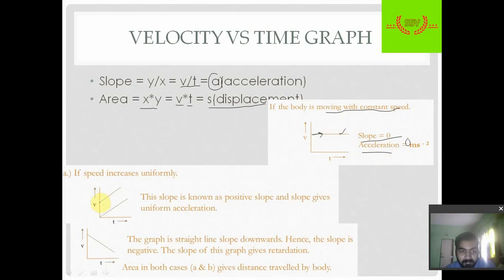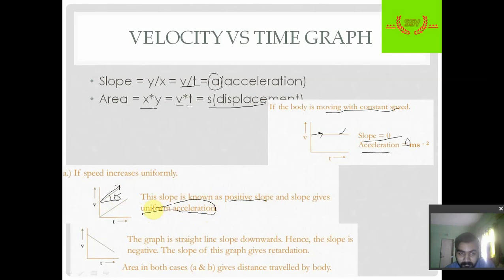Second curve is speed increases uniformly. When a line that is inclined at some positive angle is observed, then we can say that speed is increasing with time. We can say that the slope is positive, and as it is a straight line, it is a uniform acceleration.